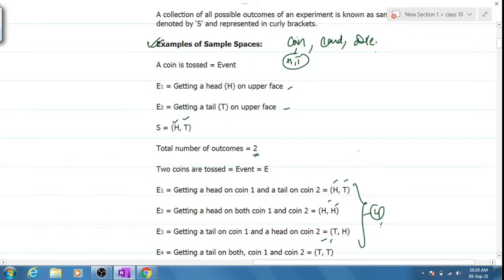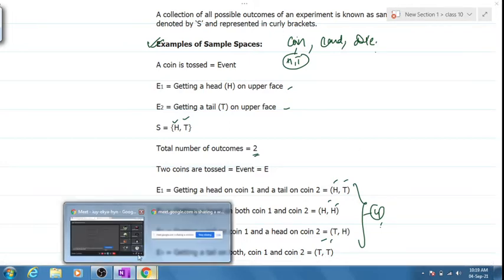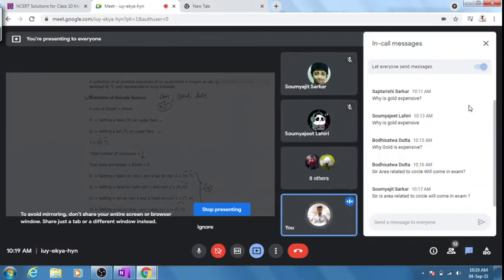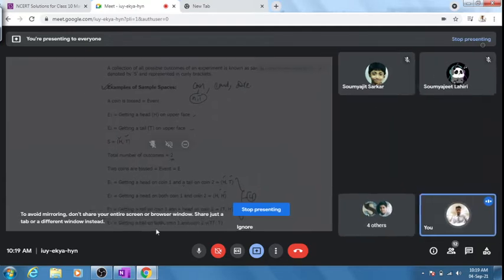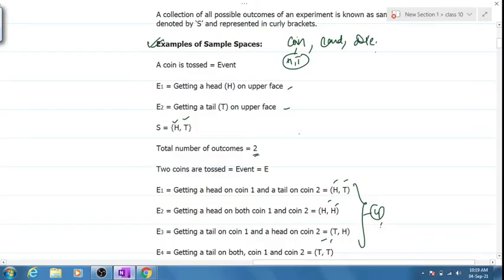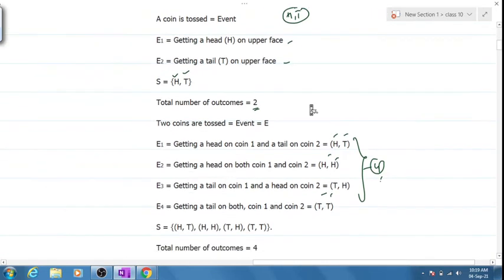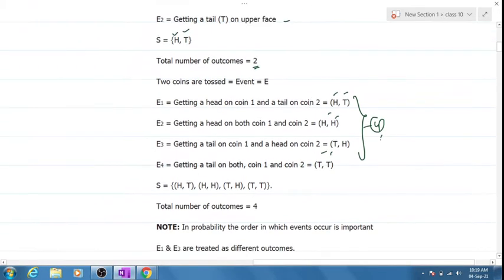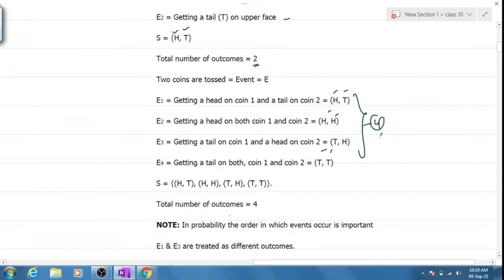Similarly, it's for the cards. I hope you have seen cards. I hope you have not played cards, but you have seen people playing cards. Yes, it will come in your exams. After this chapter, we'll be completing area related to circles. You have king, queen, and all out there, so we'll be dealing with that also.